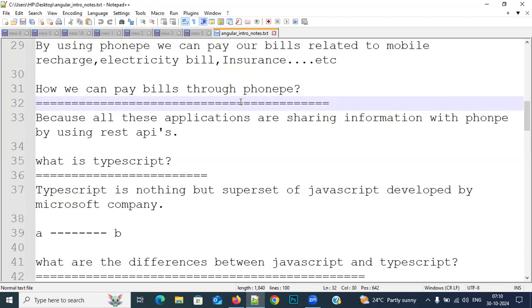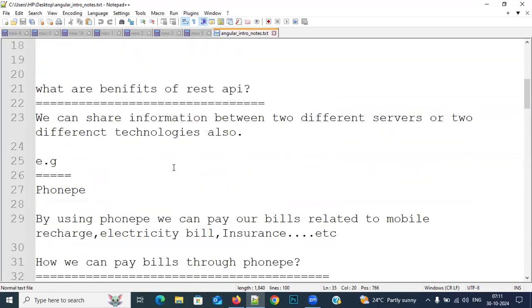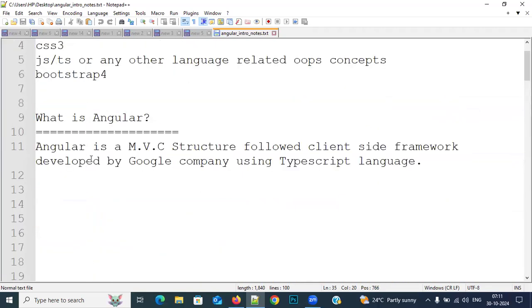Okay, right. So what is TypeScript? What is the difference between JavaScript and TypeScript? Everything we are going to discuss. Why do we need to discuss TypeScript? Because Angular was developed by using the TypeScript language only. Basically, Angular is what? Angular is an MVC structure followed client-side framework.